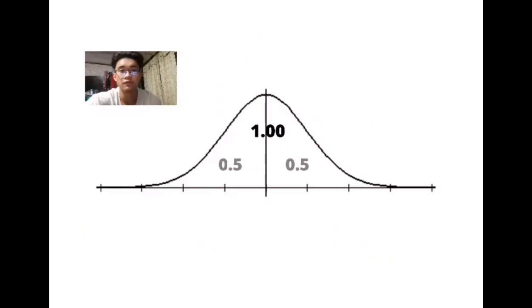Welcome. In this video, I'll be showing how to solve for normal distribution. A normal distribution is a symmetric bell-shaped distribution where the area under the normal curve is 100%.